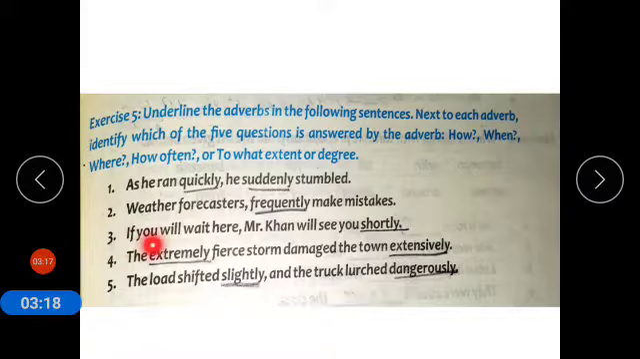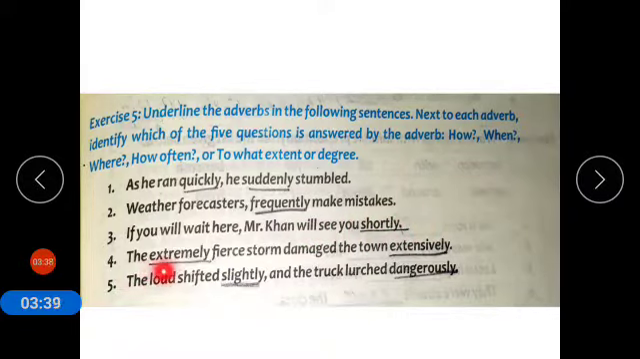Number 3, if you will wait here, Mr. Khan will see you shortly. Shortly is adverb and the correct question is when for it. When Mr. Khan will see you? Mr. Khan will see you shortly.